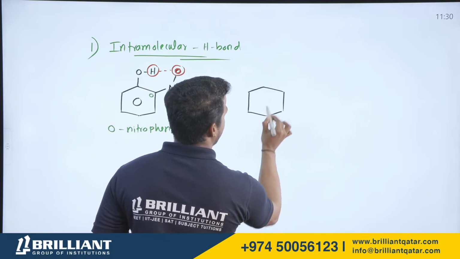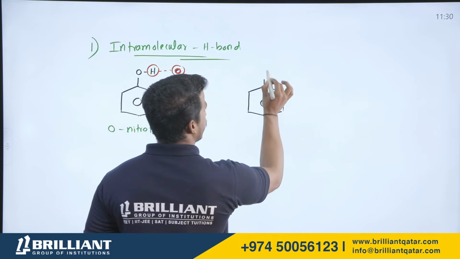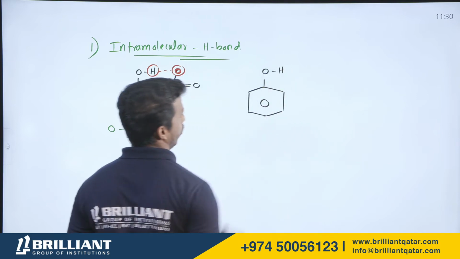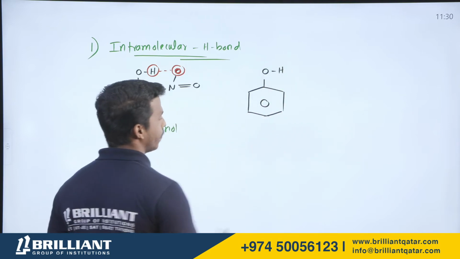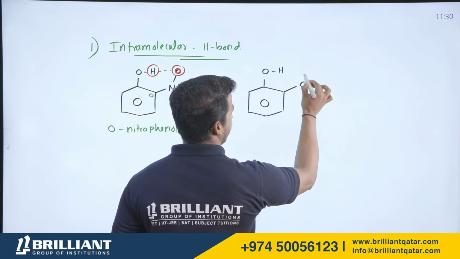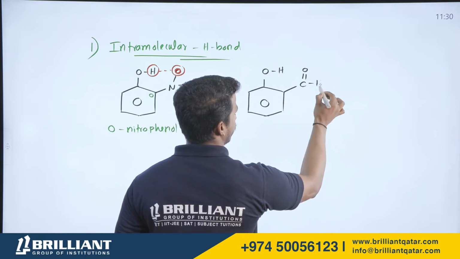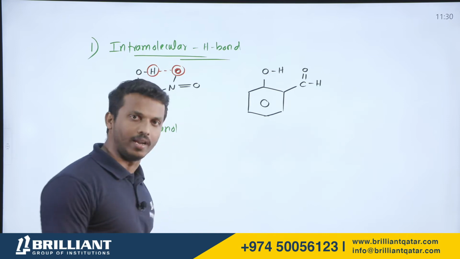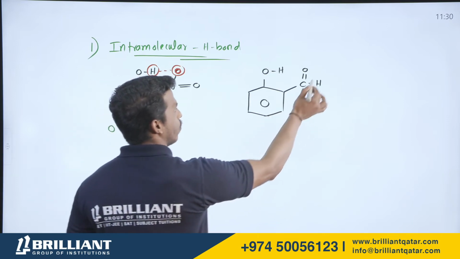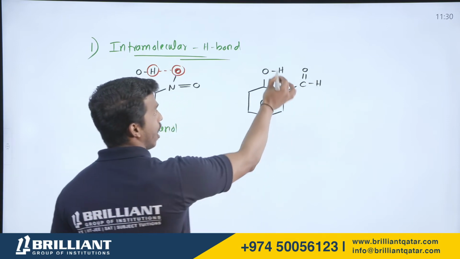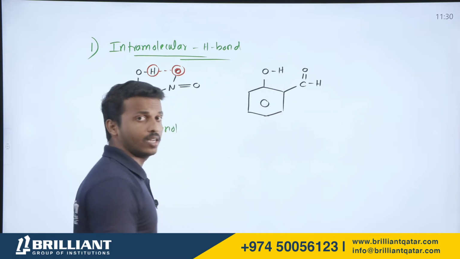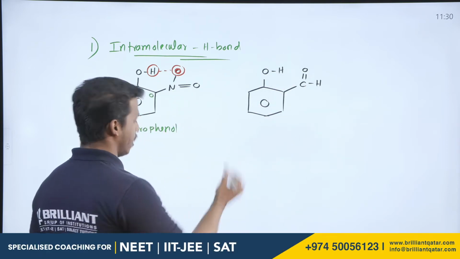Again, let me consider a benzene. Suppose it has a phenol-like OH group. That means phenol. In the ortho position, let me consider one CHO group. What is a CHO group called? Aldehyde. So in the ortho position, one aldehyde. Here, with alcohol and aldehyde, the aldehyde is the major group.